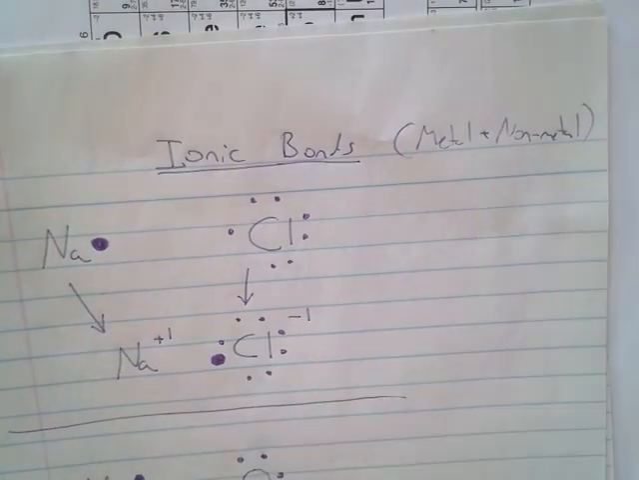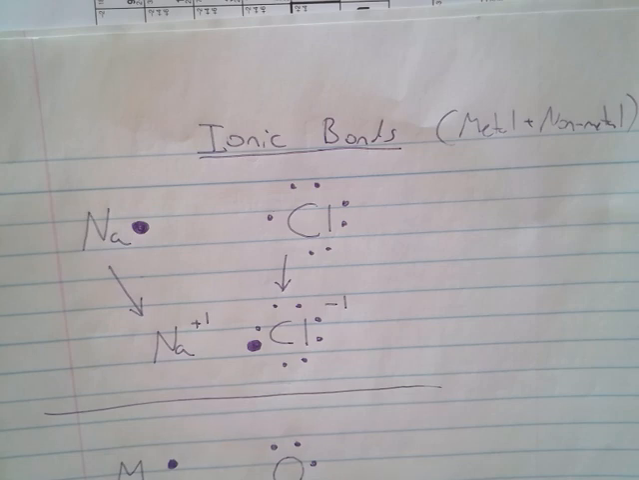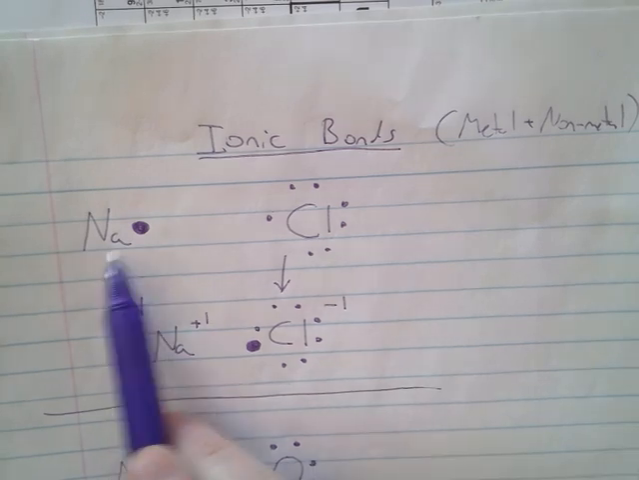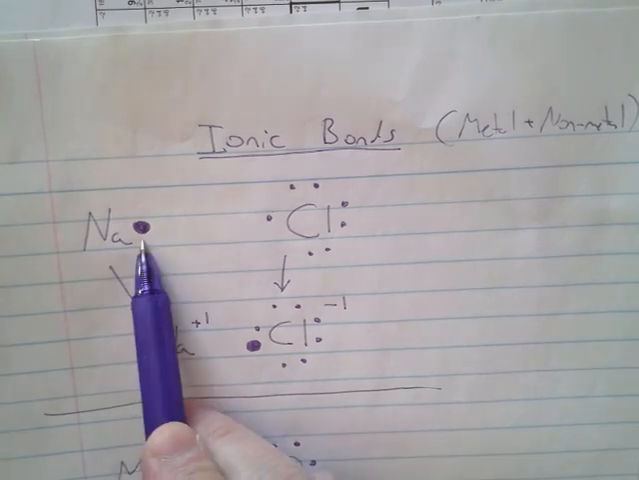So let me show you how it works with these simple examples. Let's take the atom sodium. Na has 1 valence electron, and Cl has 7 valence electrons, and I've shown this with dots.